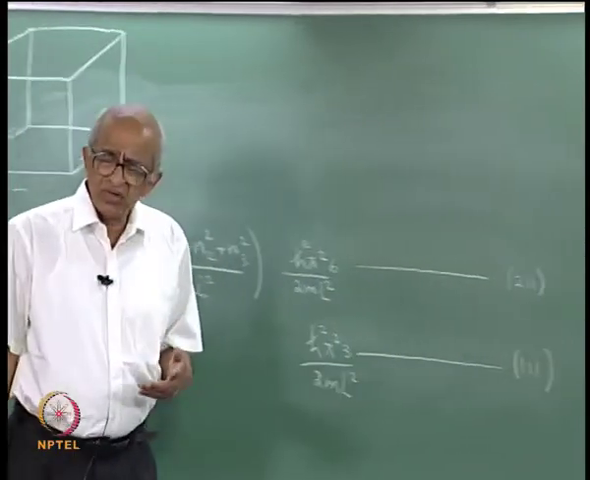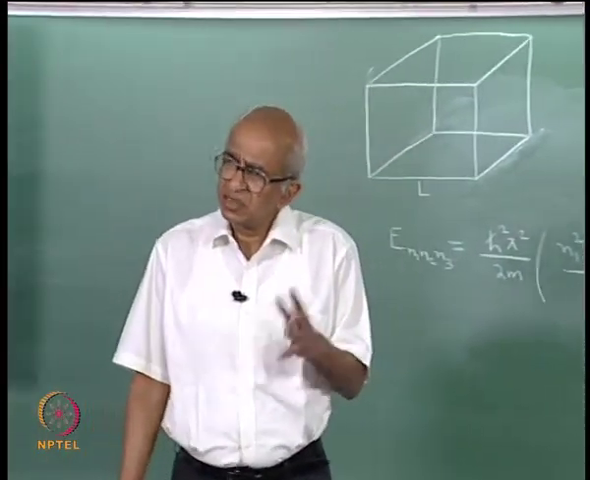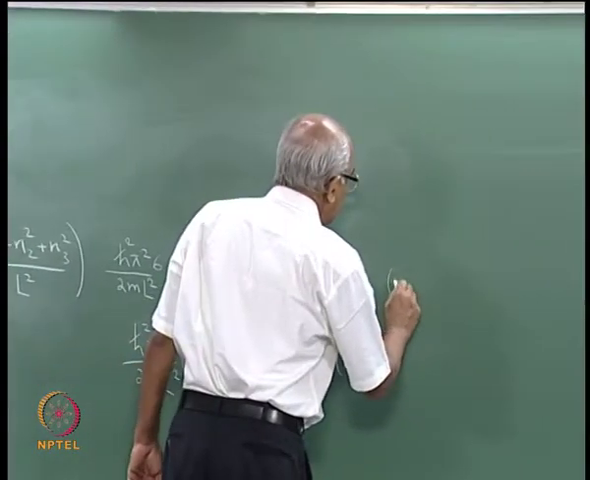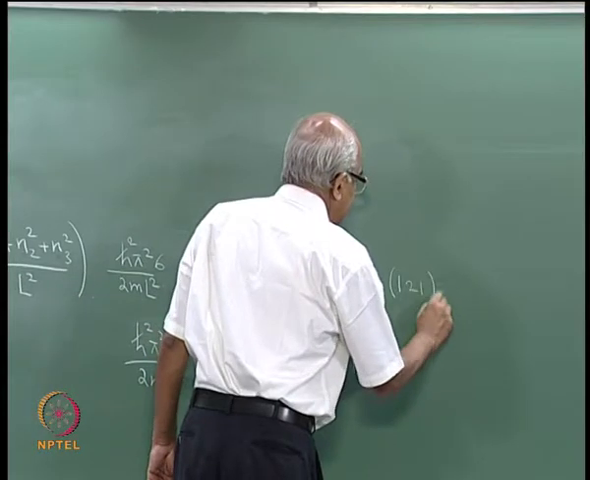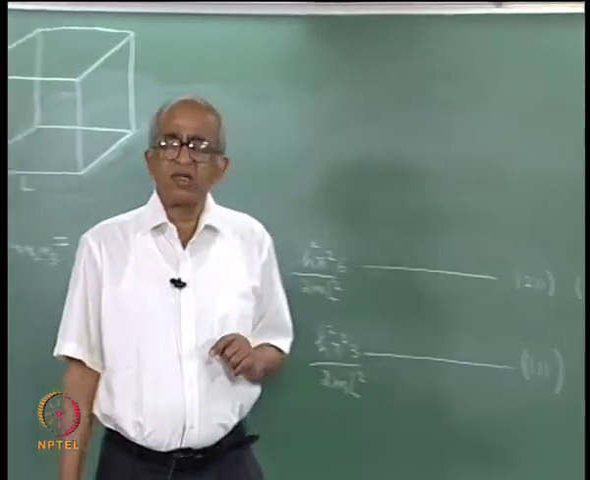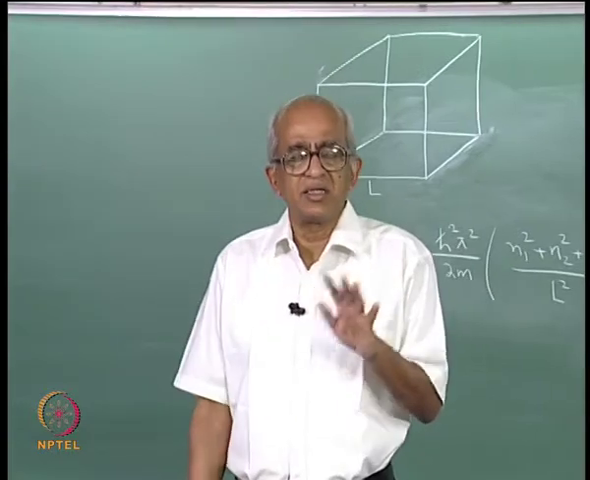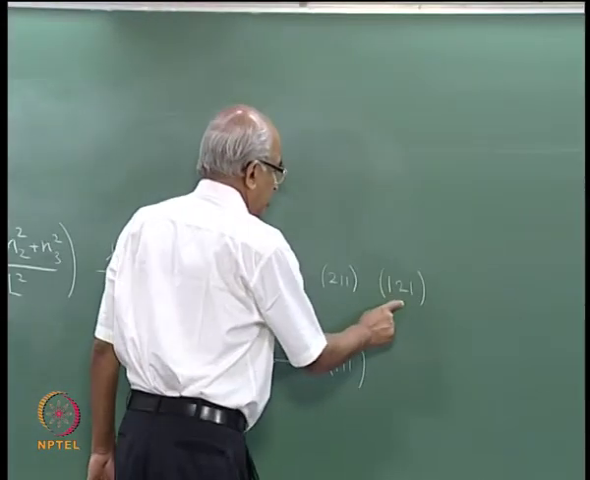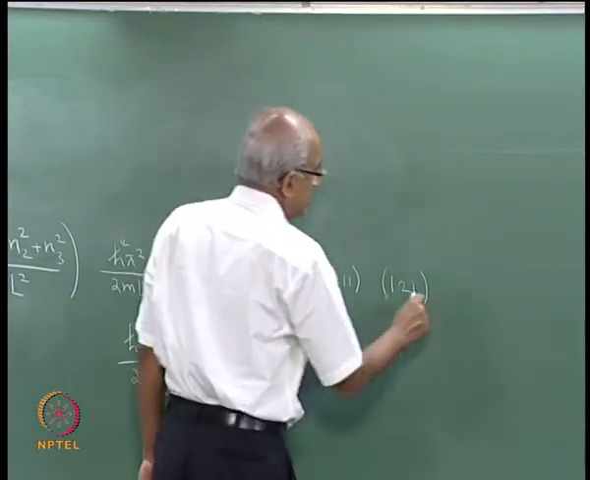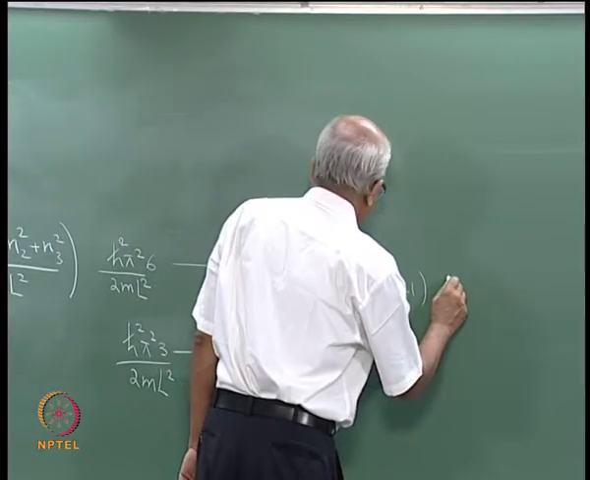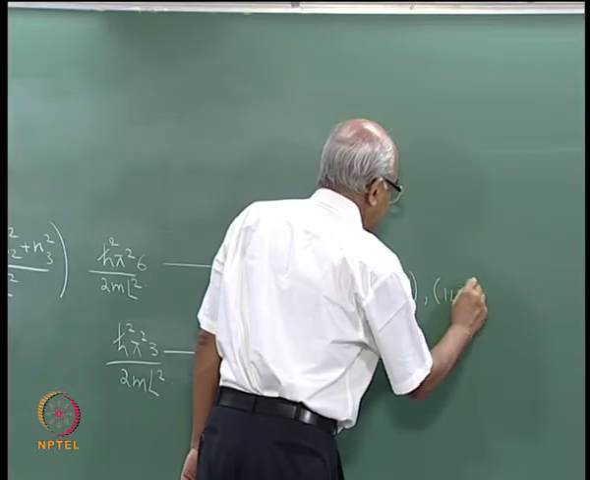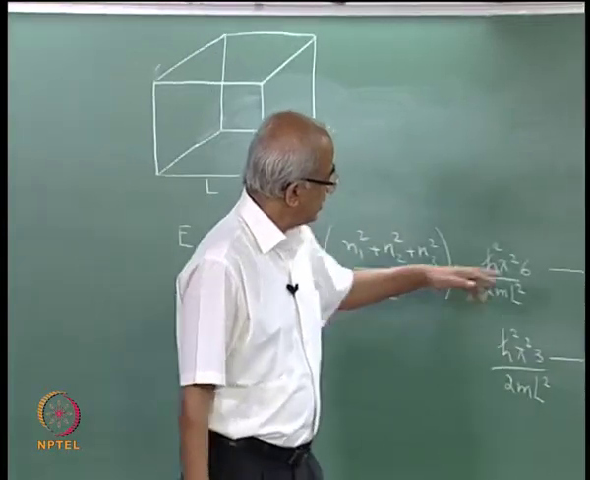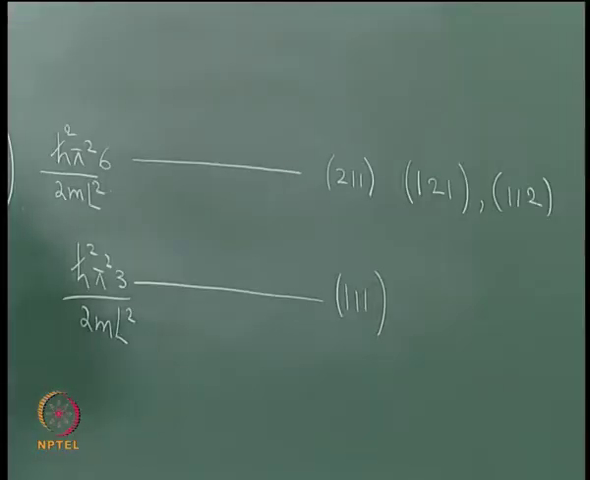But if you think about it for a minute, you see there is another possible state which may be written as 1 2 1, and if you calculate the energy of that, you will find that it is exactly equal to this energy. There is also a state like 1 1 2. This also has precisely the same energy.